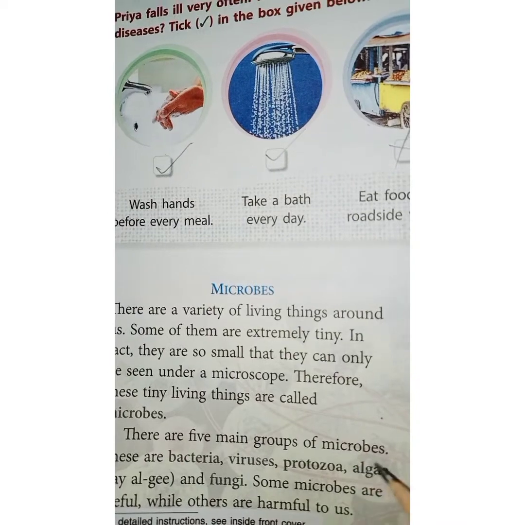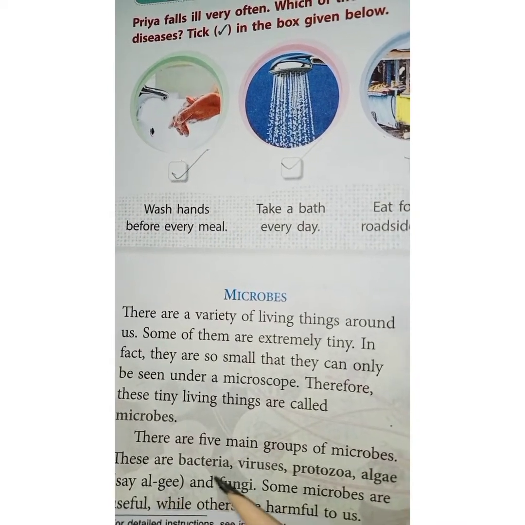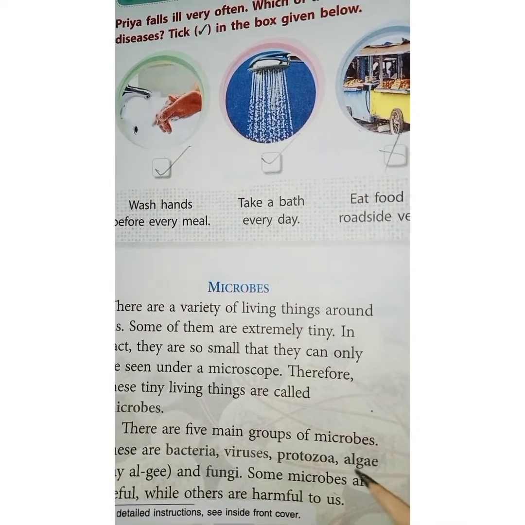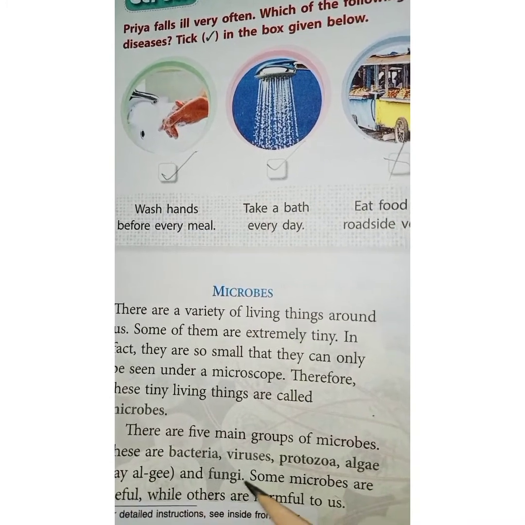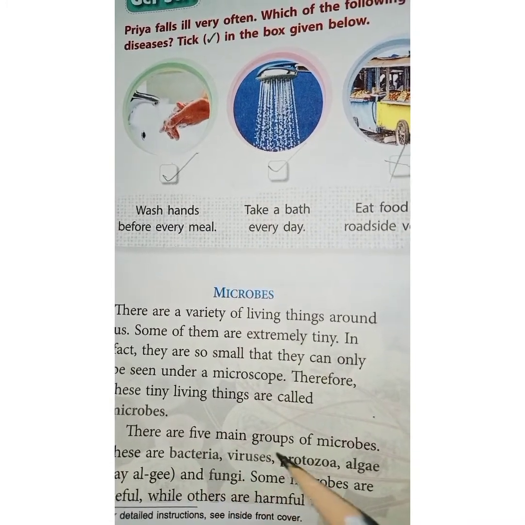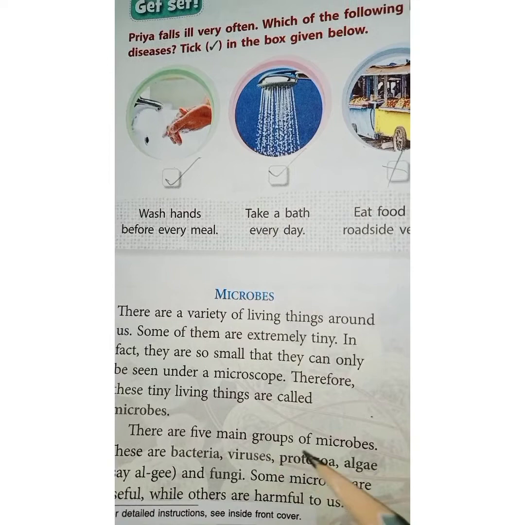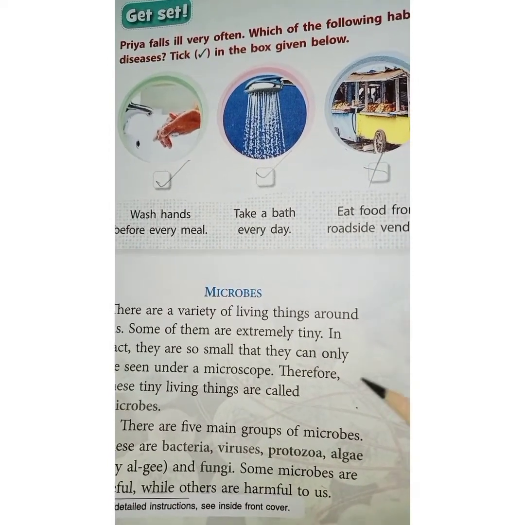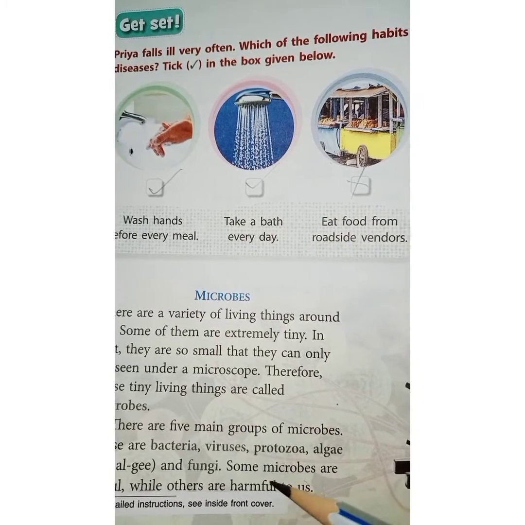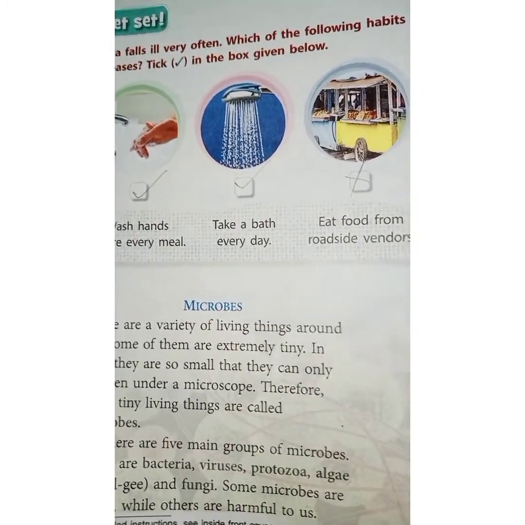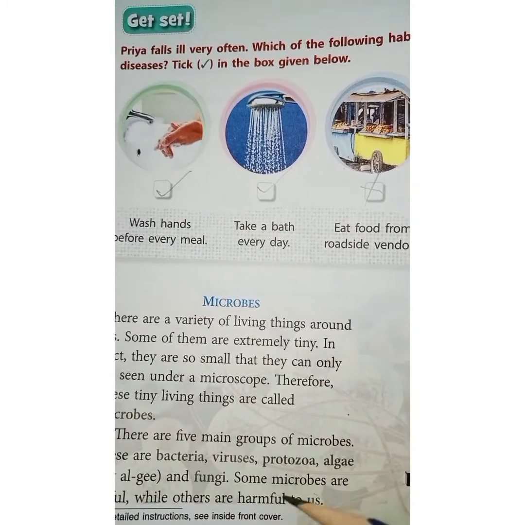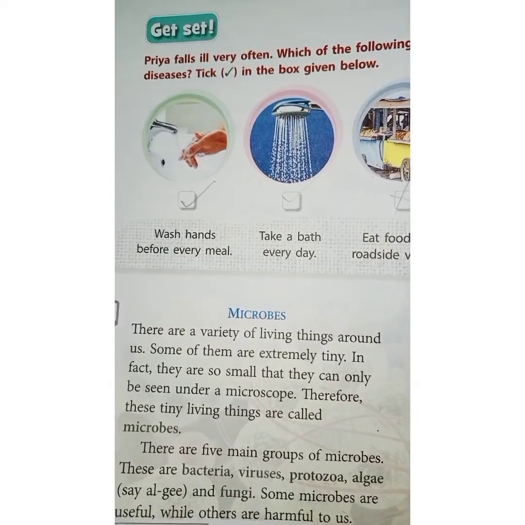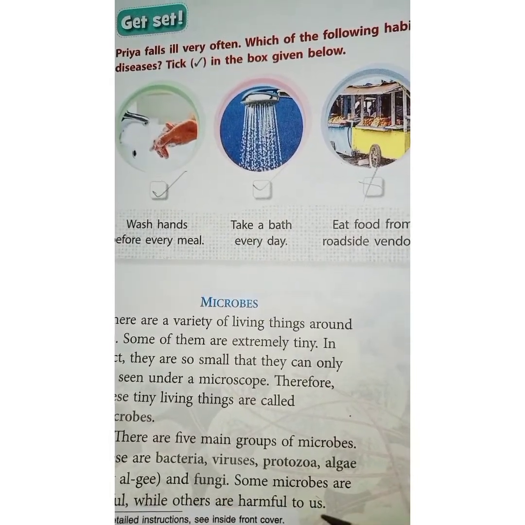There are 5 main groups of microbes. These are bacteria, viruses, protozoa, algae and fungi. So there are how many types? There are five main groups of microbes. They are bacteria, viruses, protozoa, algae and fungi. And some microbes are useful while others are harmful to us.